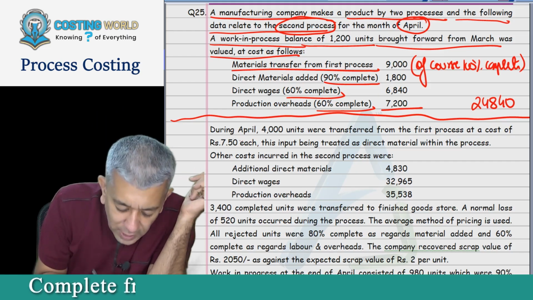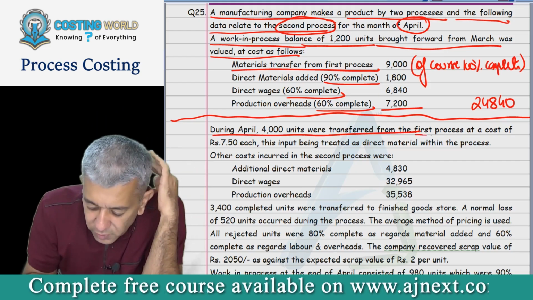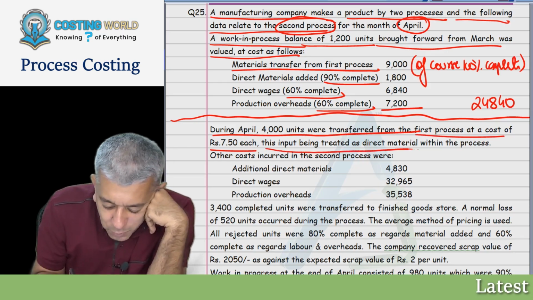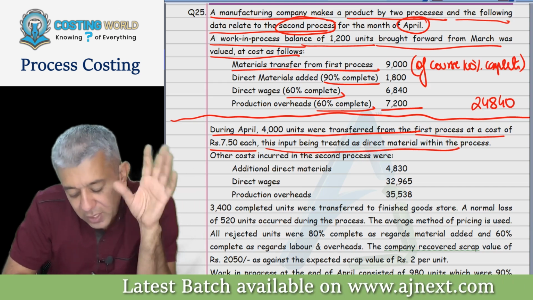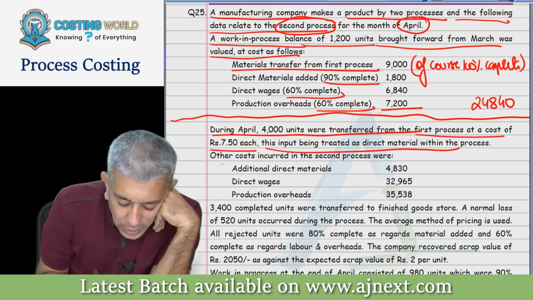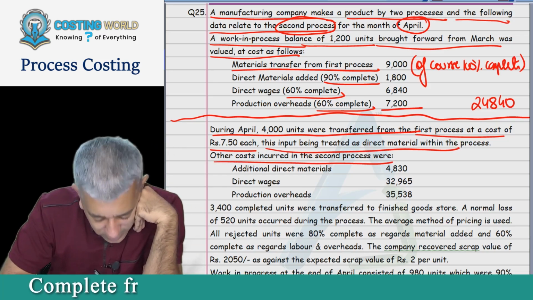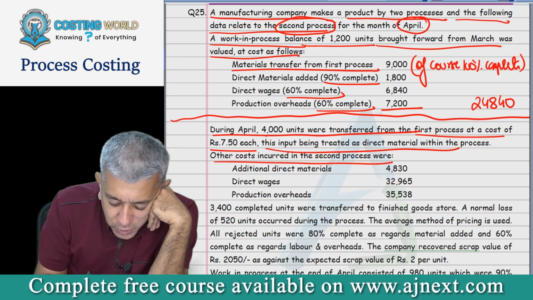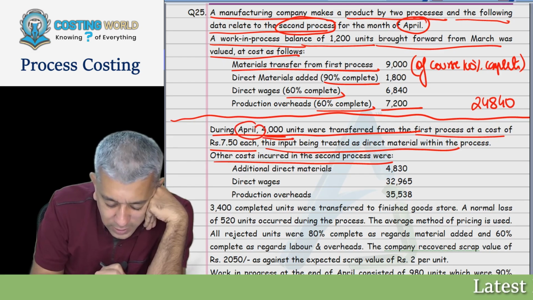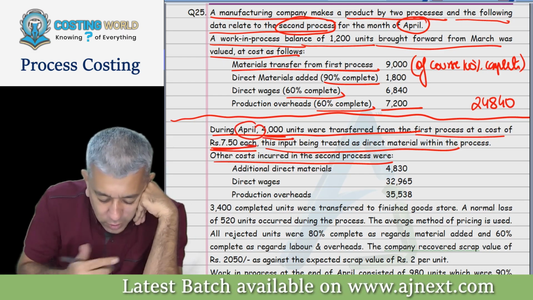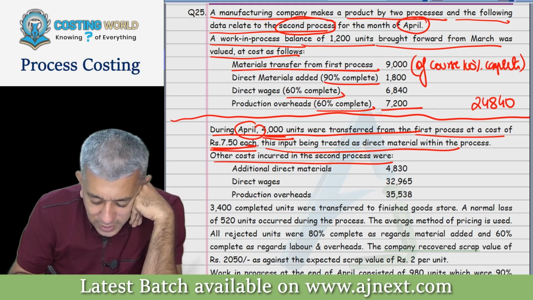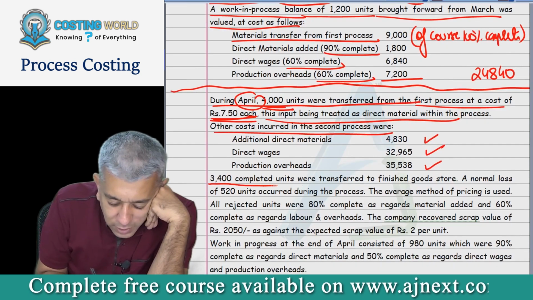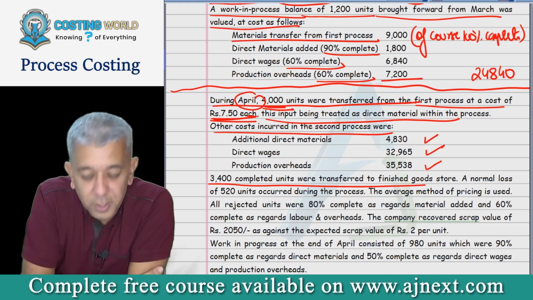Further, during April, 4,000 units were transferred from the first process at a cost of 7.5 each. This input is treated as direct material within the process. Other costs incurred in the second process were additional materials, additional labor, additional factory overheads. So from the first process in April, 4,000 units were transferred at a cost of 7.5 each. Further, 3,400 units were transferred to finished goods store.